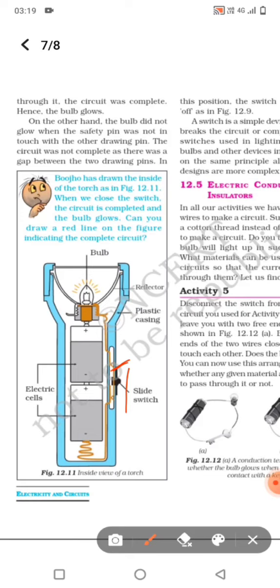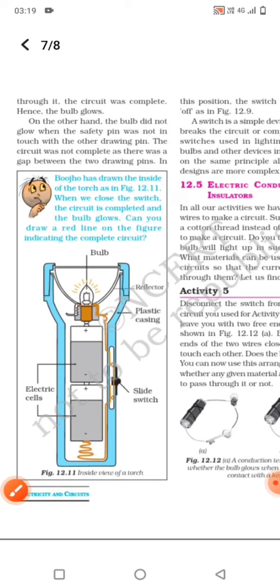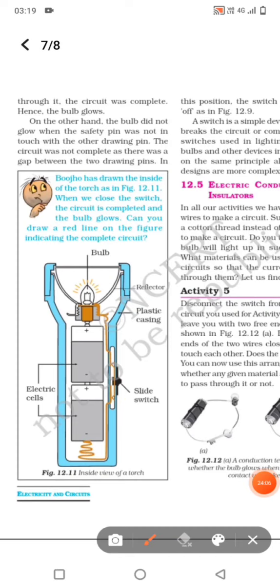But when this switch is slid forward, the switch gets connected to the wire and the circuit becomes closed. In that condition the electricity is supplied to the bulb and the bulb glows. This is how a torch functions.